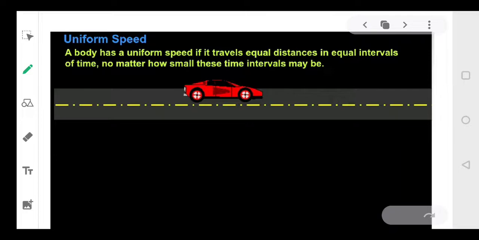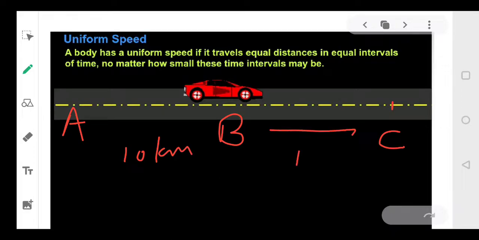Now suppose a car is traveling. Suppose the car has started from A, it reached B, and then C. From A to B the distance is 10 kilometers, and from B to C again the distance is 10 kilometers. गाड़ी को A से B पहुंचने में 5 घंटे लगे हैं, 5 hours, and from B to C 5 hours. So this car has taken equal time.